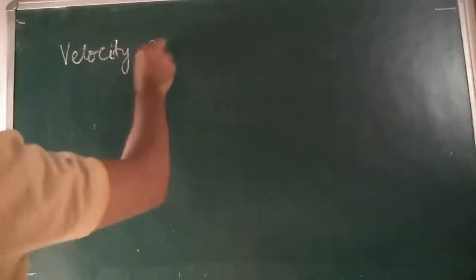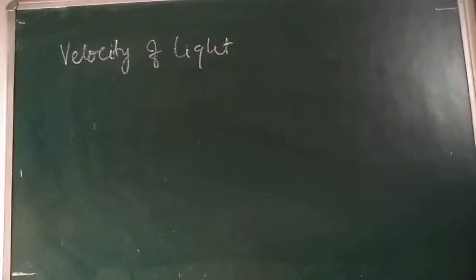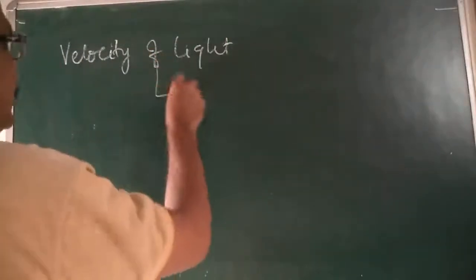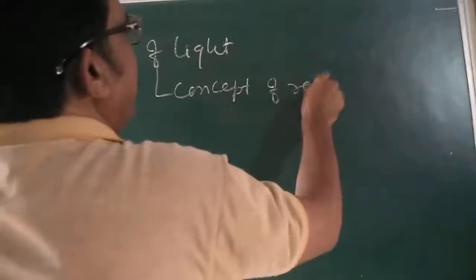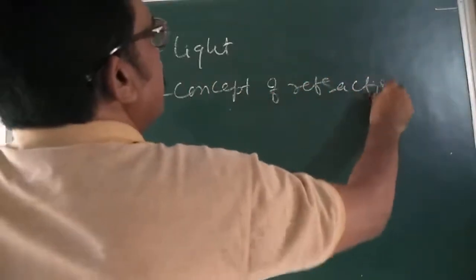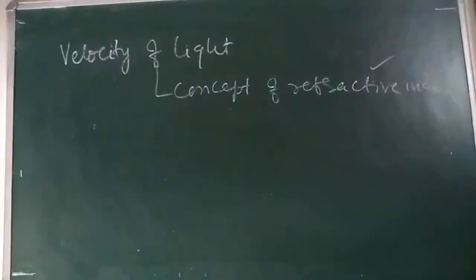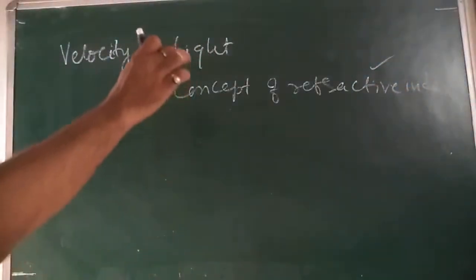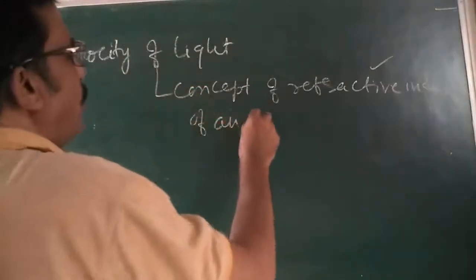Concept of refractive index. What is refractive index? The concept of refractive index of an optical medium.